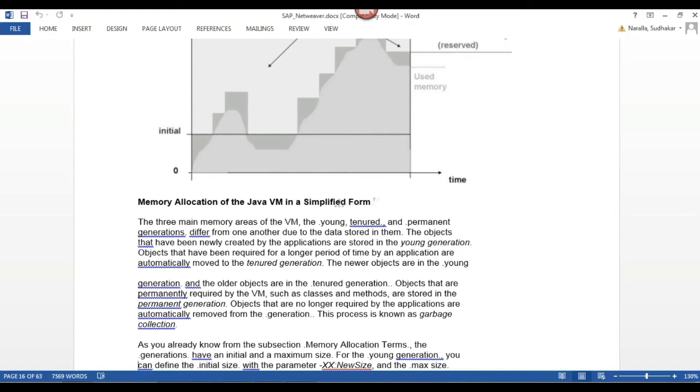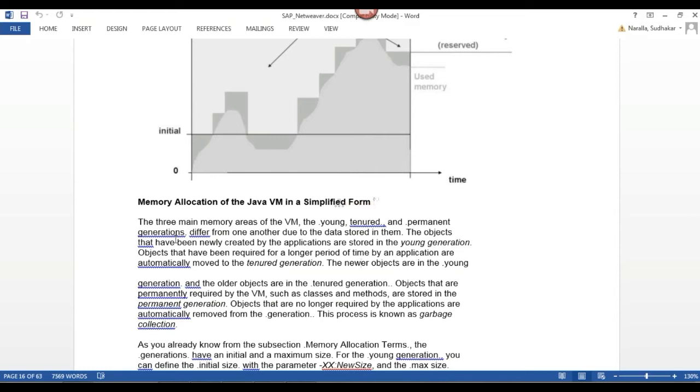So when will each be used? Whenever objects are newly created and assigned to the applications, those objects will be stored in young generation memory. Remember, young generation, tenured generation, and permanent generation. Now we are discussing the young generation.